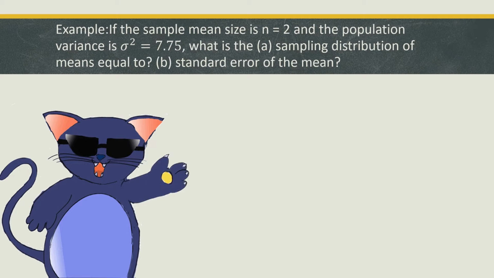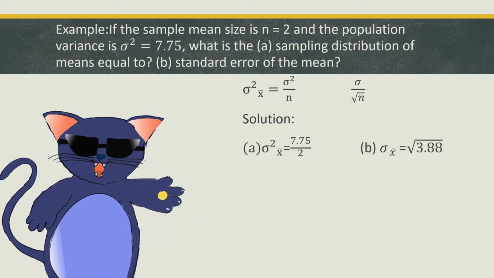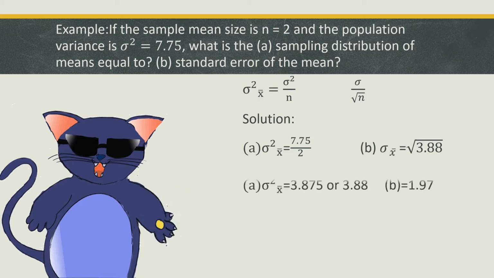So for that, we must list down the formula first, and then the solution. In A, sampling distribution is equal to 7.75 over 2. And the result is 3.875 or 3.88.